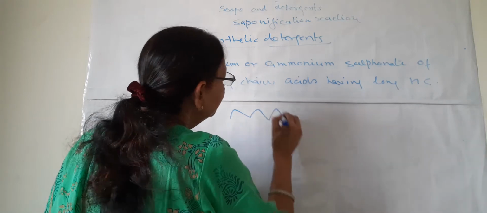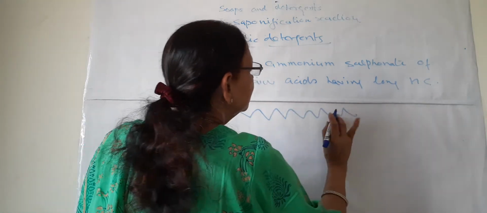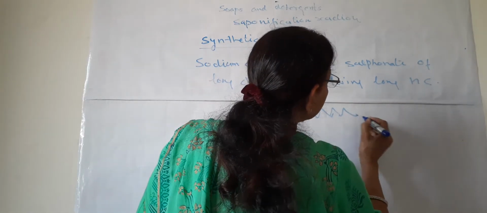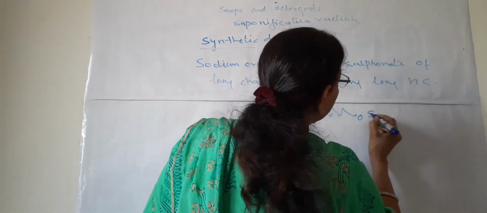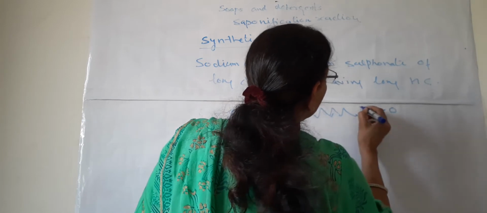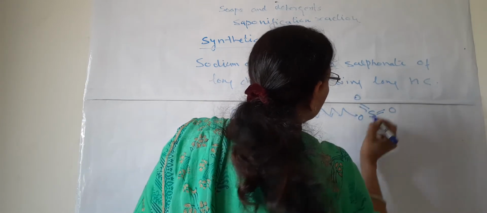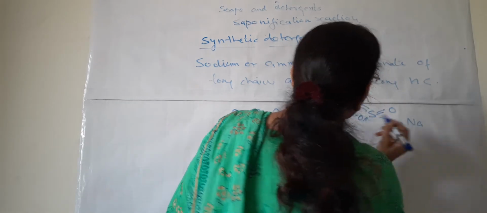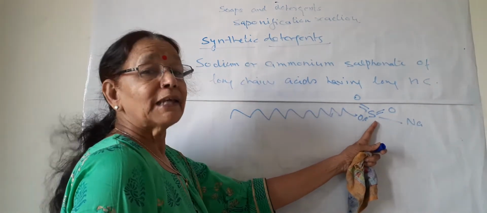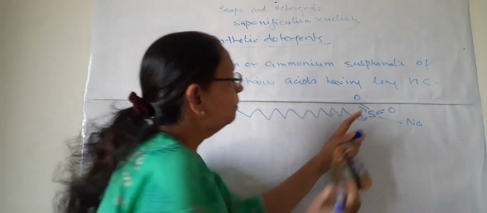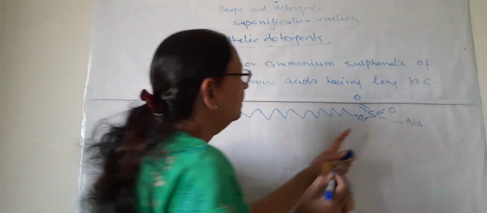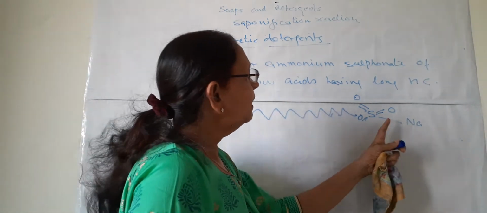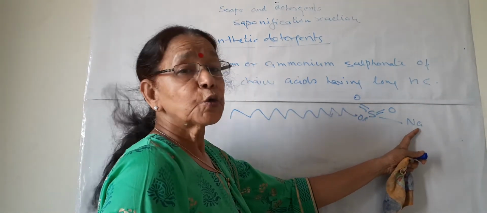And the structure of detergents, again, has a long chain alkyl group, and on this side sulfur, so this is the sulfonate group, S double bond O, and this is O joined with a single bond, and on this side this is sodium.